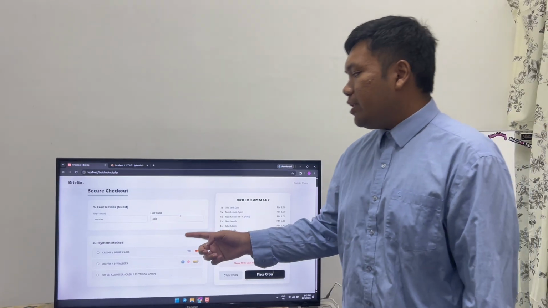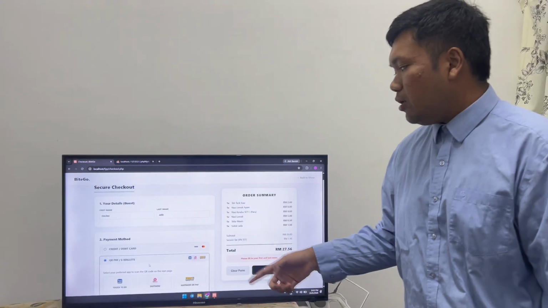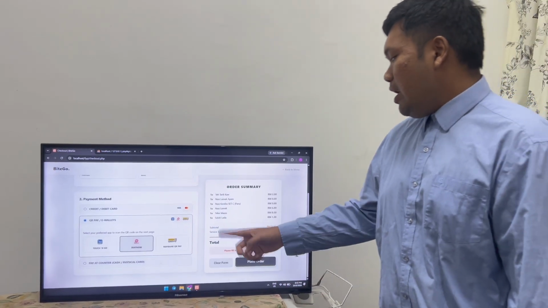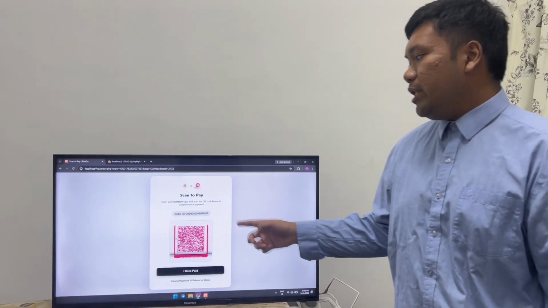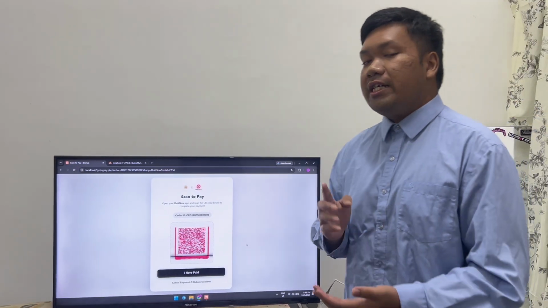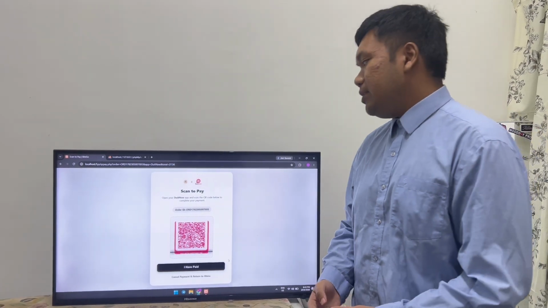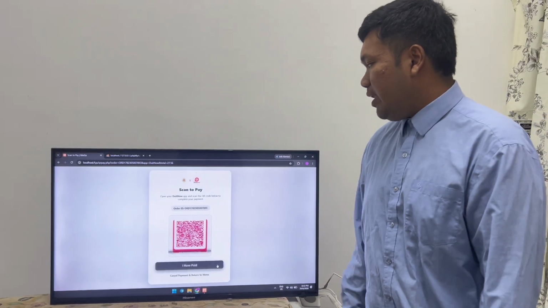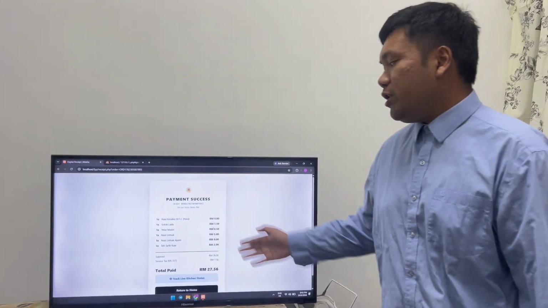So after that, they need to pick one payment method, if credit card, debit card, QR pay, e-wallets, or pay at the counter. So if they pick do it now, so we will place the order. They will show the QR pay for the customer to scan and pay the price. So after that, we will take I have paid. So they will show the invoice of the food.